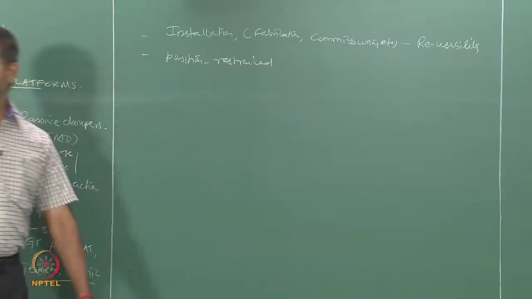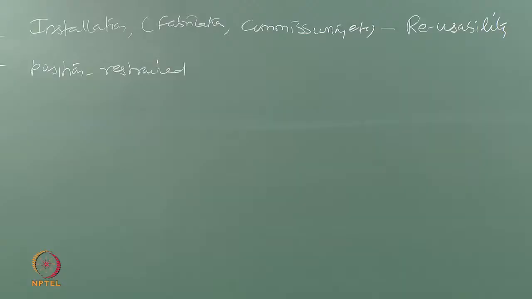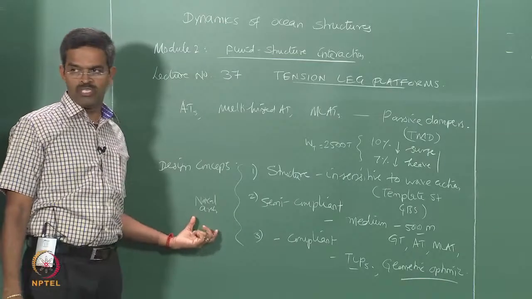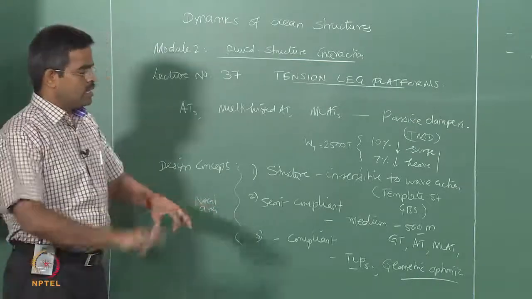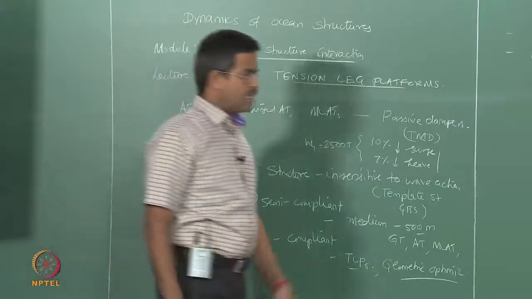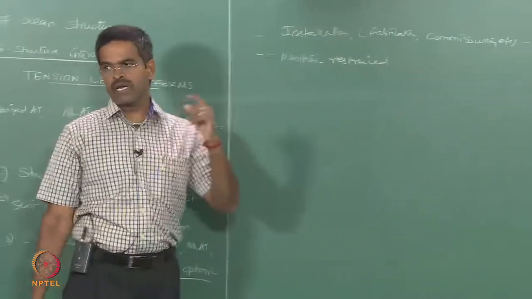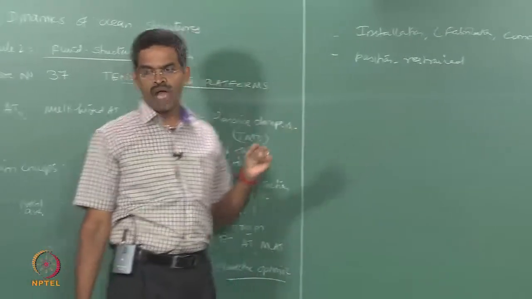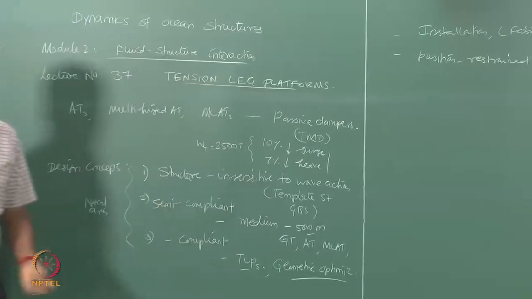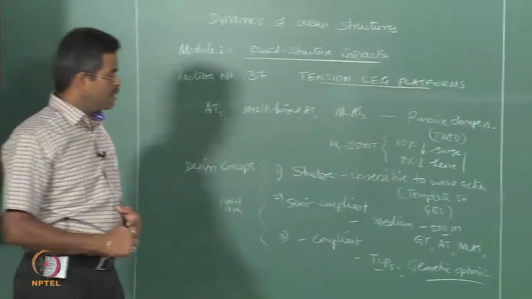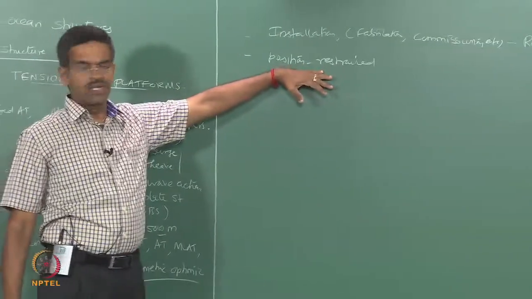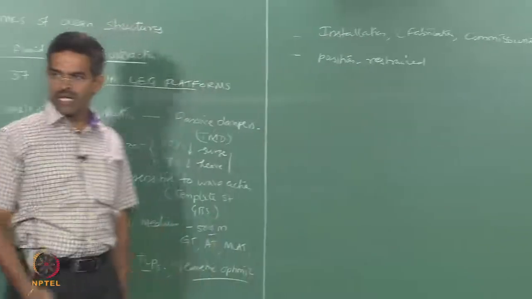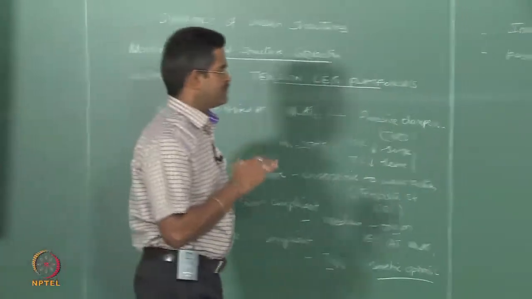One can ask me a question, why should a system remain position restrained? Even if you want a drill ship to be used, or a ship to be used for production, you have to have the drill well which is identified, and you have got to do an exploration. The risers are connected, and therefore the risers do not have a high degree of flexibility in terms of length adjustment except marginally. Therefore your vessel, or your platform, which is meant for production, even exploration, should not move by and large in a large way. So they should remain position restrained.